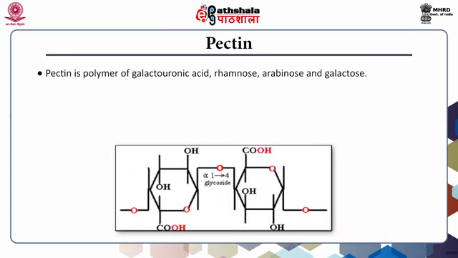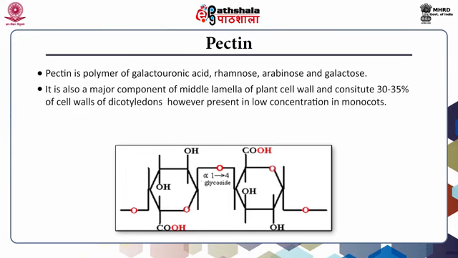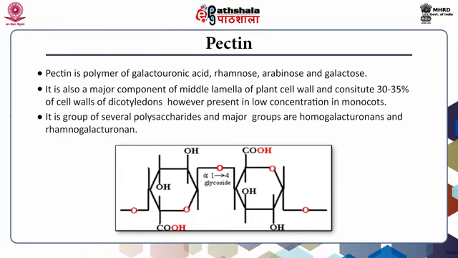Pectin. Pectin is a polymer of galactouronic acid, rhamnose, arabinose and galactose. It is also a major component of the middle lamella of the plant cell wall and constitutes 30 to 35% of cell walls of dicotyledons, however present in low concentration in monocots. It is a group of several polysaccharides, and the major groups are homogalactouronans and rhamnogalactouronans.